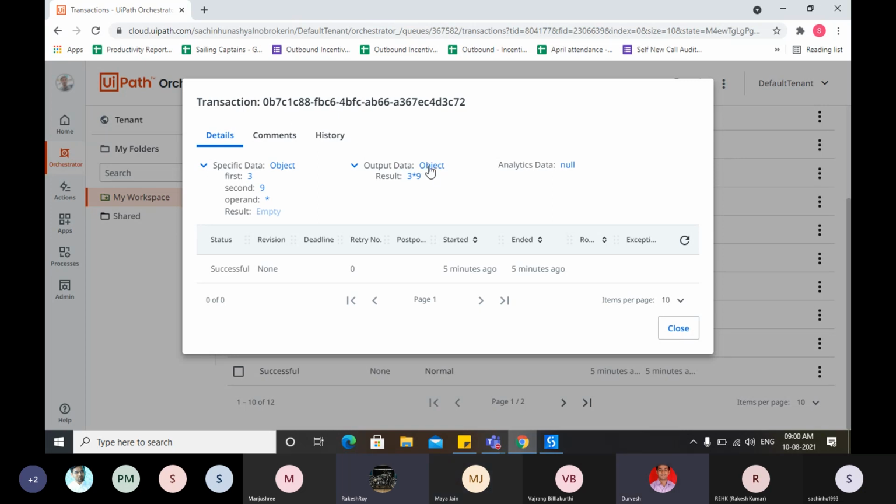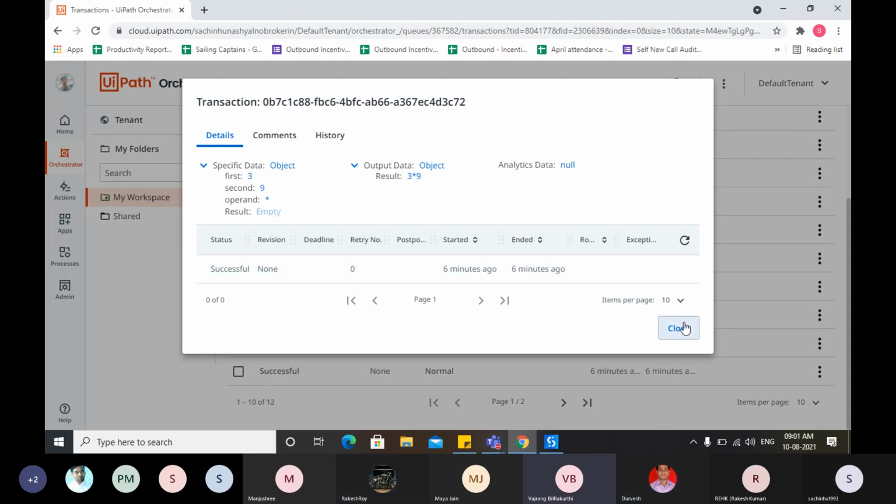So what's the problem? The output needs to be a value, right? The output of Orchestrator is always an object, I think. You need to change the data type here. It is taking it as an object because we didn't do the conversion. We have stored the string. Okay, let me pass the string 3 plus 9.